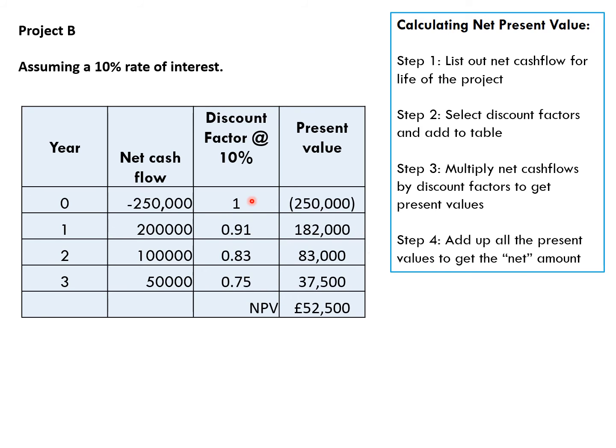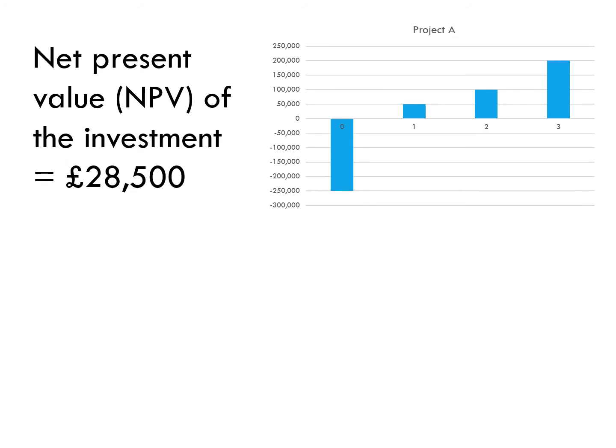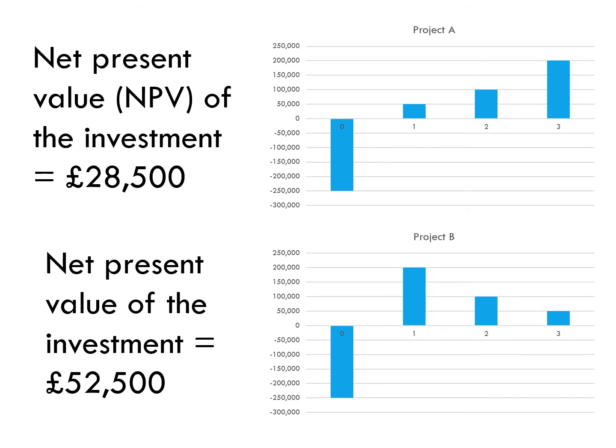Again, we need to put in the discount factors at a 10% rate of interest in the bank, and then we convert our future values to present values by multiplying across the net cash flow with the discount factor. Once we have all our present values, to get the net present value, we simply add them all together. And here, did you get this answer? The net present value of Project B is £52,500. So we have our two projects, Project A, net present value of £28,500, and Project B, a net present value of £52,500.